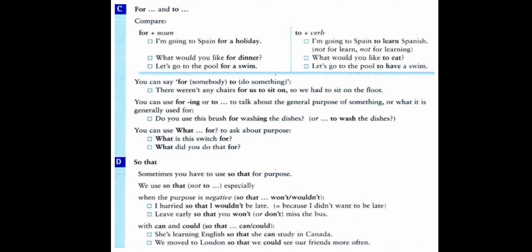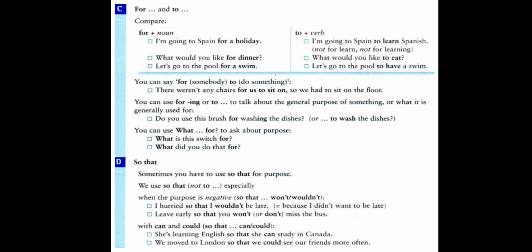Here we have the verb to have after to. But if we use a preposition for, then we use a real noun. We don't use to plus base form. If you don't want to use a noun, you want to use a verb, then we use to plus base form. You can say for somebody to do something.